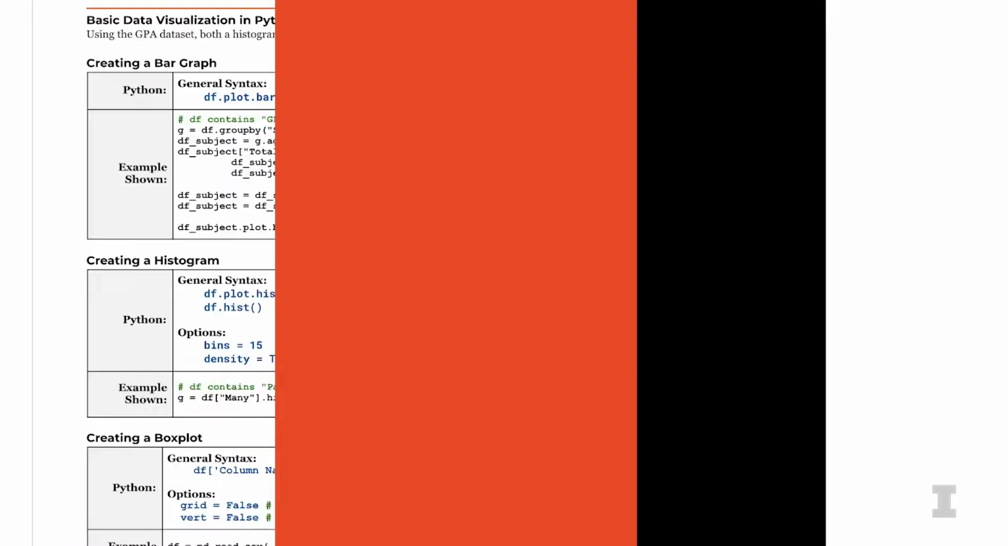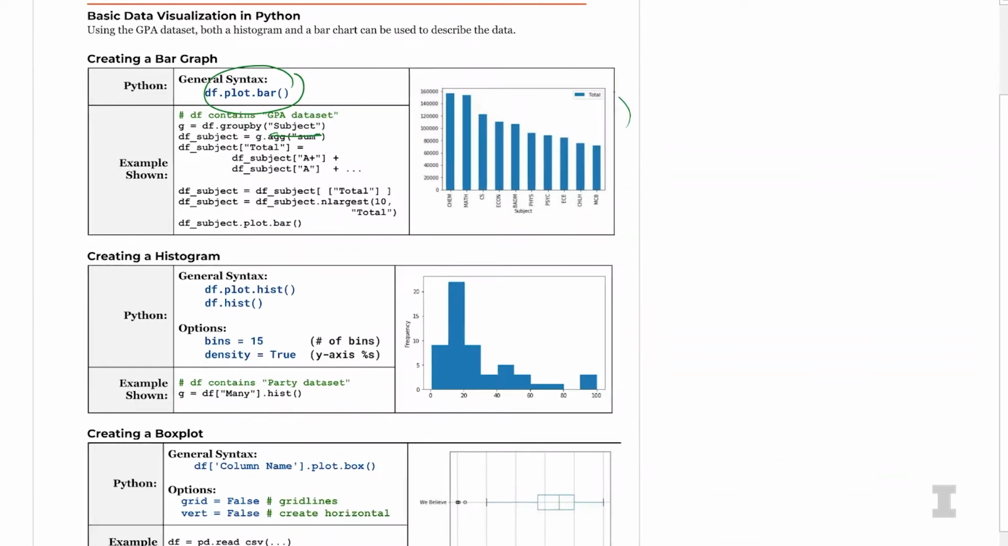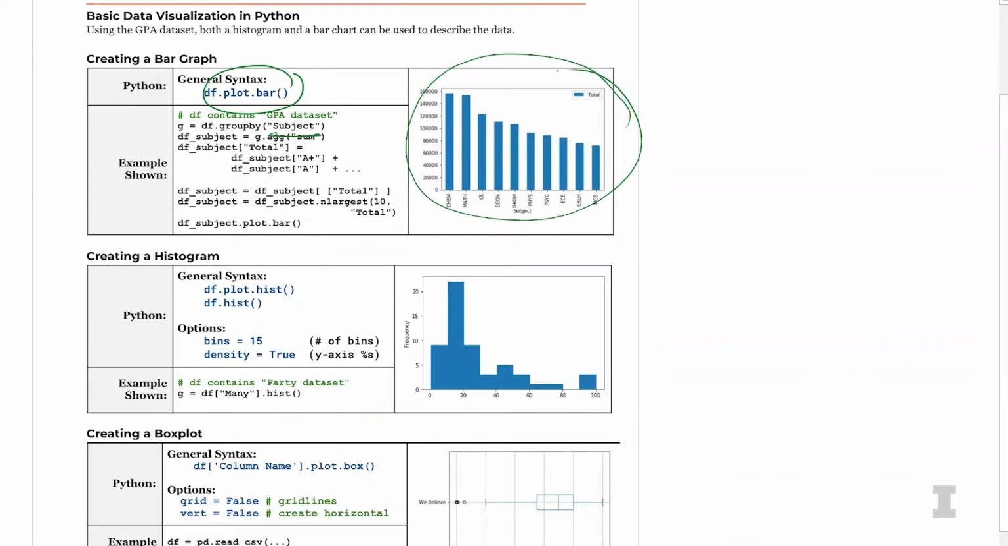For example, one thing we can do is find the total number of students taught in every single subject at the University of Illinois through the GPA data set, and see how many students in the GPA data set were in each subject. Looking at the whole data set going back from 2010 to 2019, df.plot.bar generates this visualization, where we can see that chemistry taught upwards of 160,000 students across their different courses.